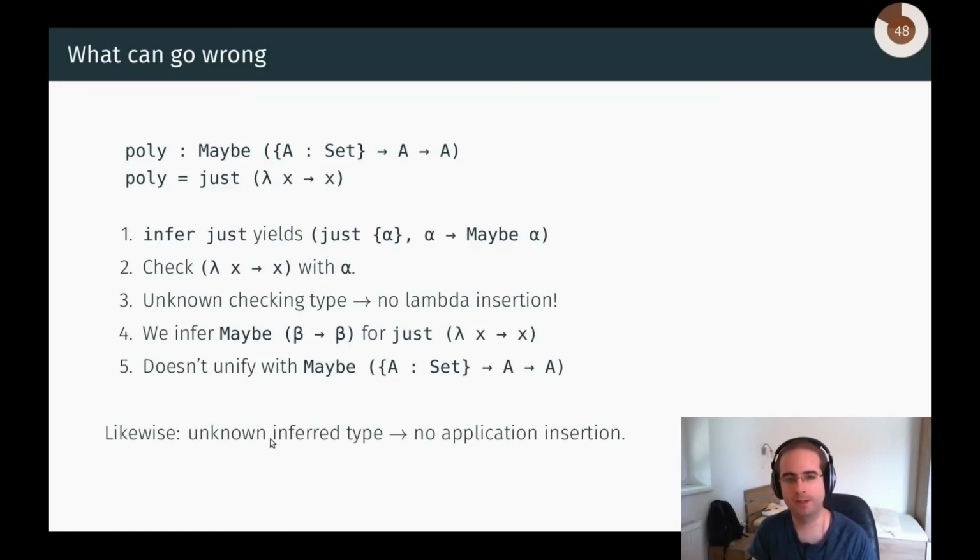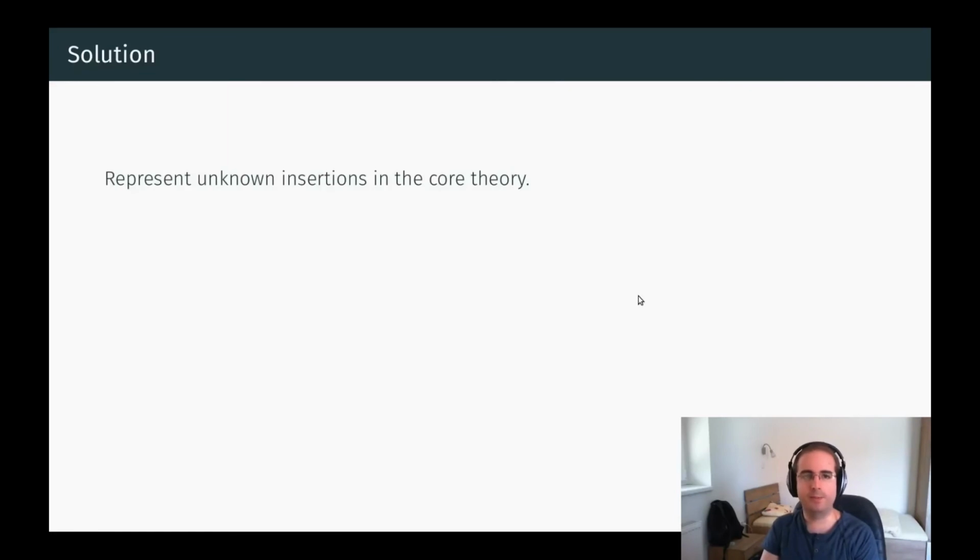Likewise, we have a dual version of this problem. When the infer type is unknown, we cannot do application insertion. The solution is to represent unknown insertions in the core theory. With metavariables, we already have the ability to represent unknown terms, so we extend this to also cover unknown insertions.